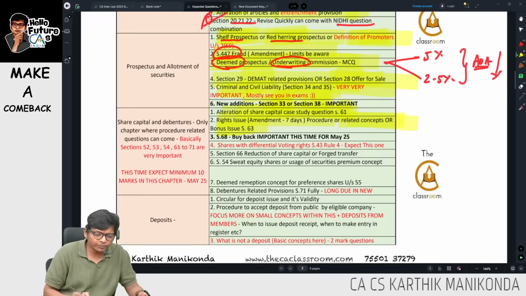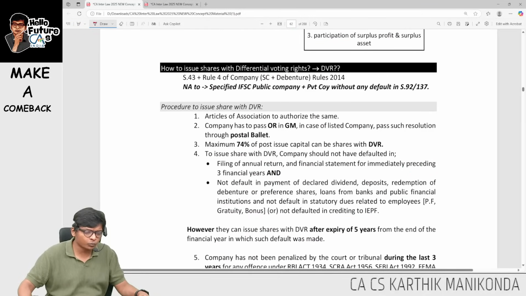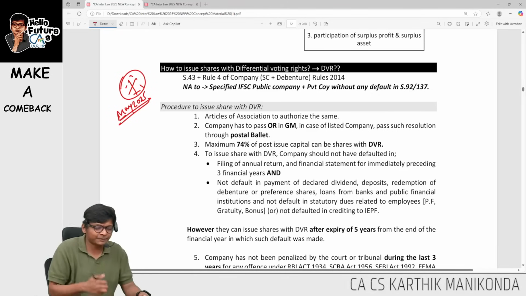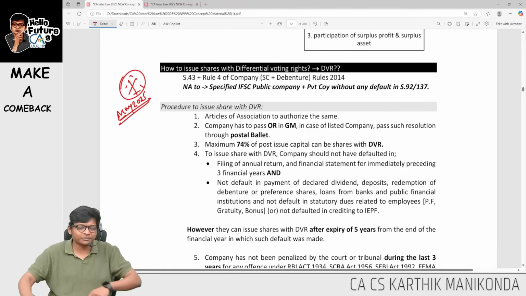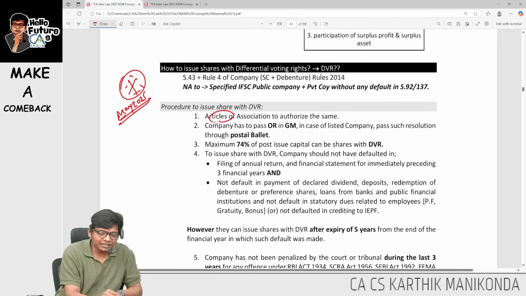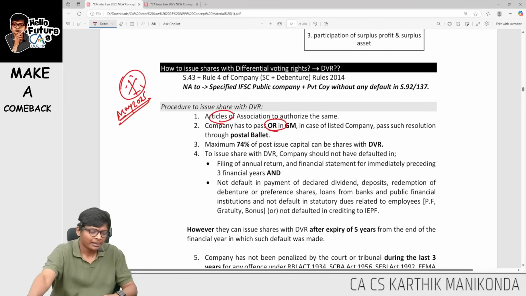Next two important points we have are buyback and shares with differential voting rights. Shares with differential voting rights, very, very, very important for our May 2025 exams. This is the expected question marathon for May exams, right? So over here, very important. Again, what is the approval? Articles, ordinary resolution should be there along with board resolution, but that is not given over here, but that will also come.